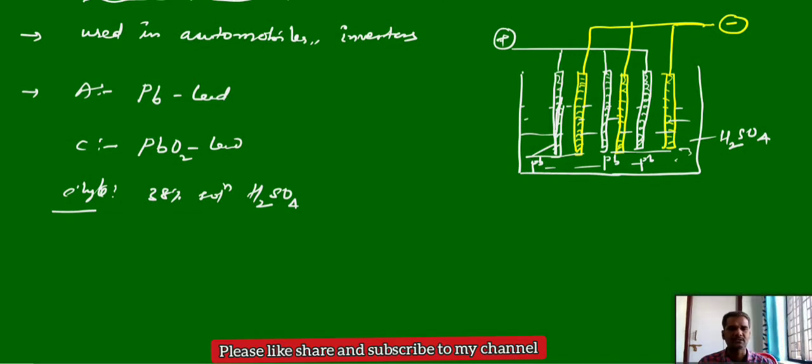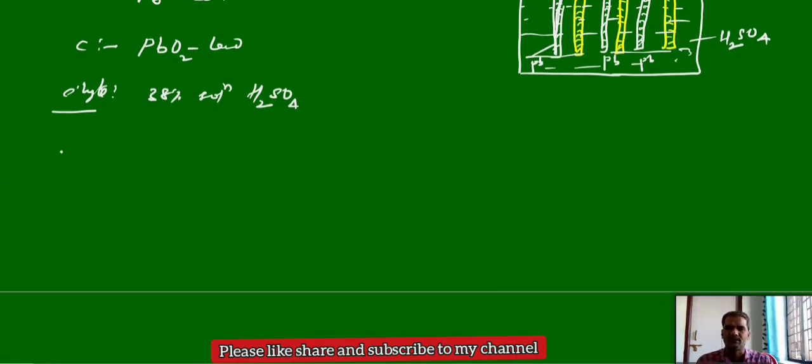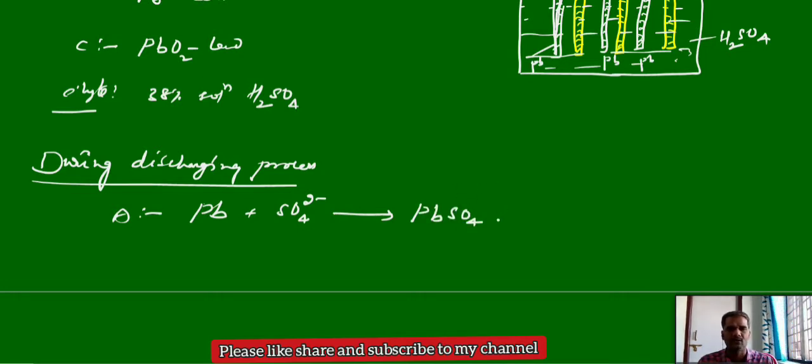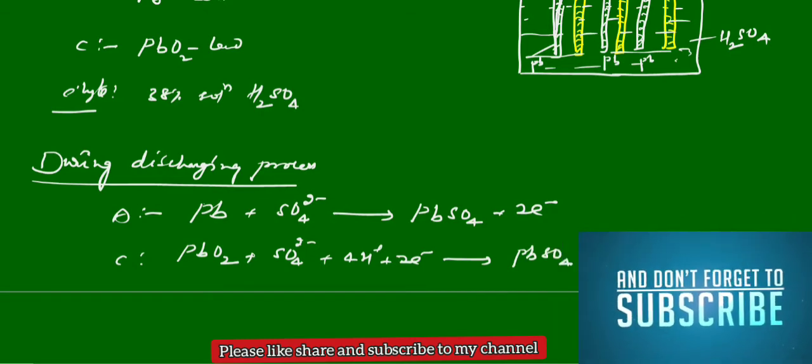Now the chemical reactions in this lead acid storage battery. First, during the discharging process, what happens? At the anode, oxidation takes place. This Pb will react with SO4 2 minus, and lead sulfate accumulates at the lead anode, and it releases 2 electrons. At the cathode, lead dioxide takes up those electrons. Again, it forms lead sulfate, which is deposited over the cathode.